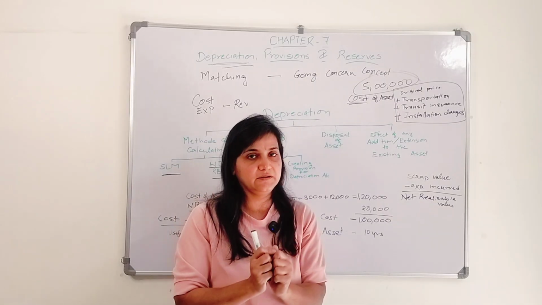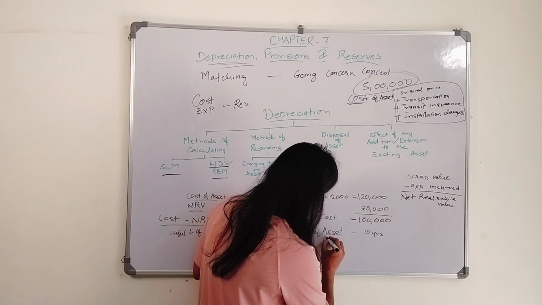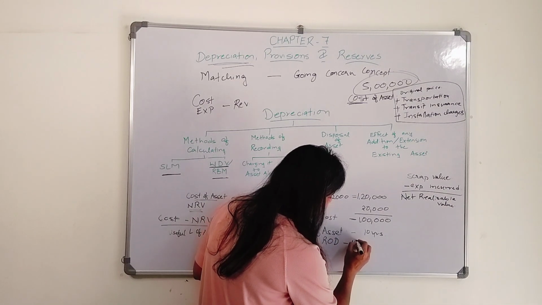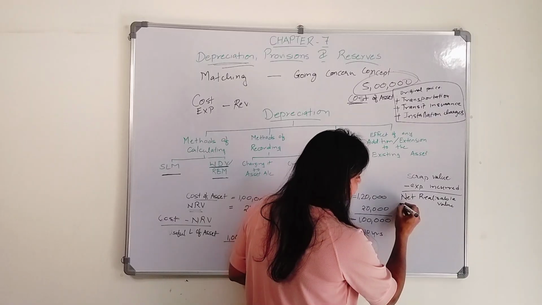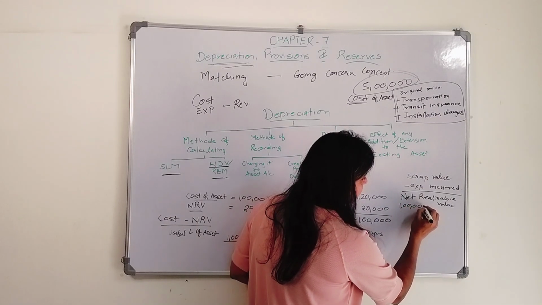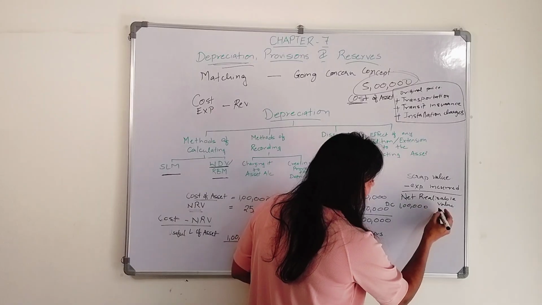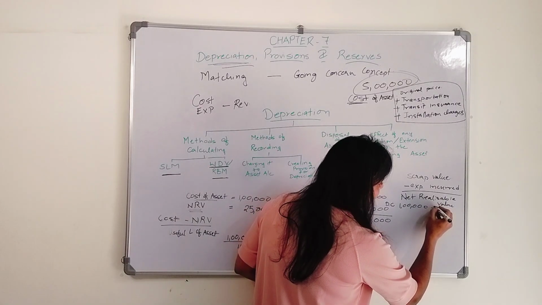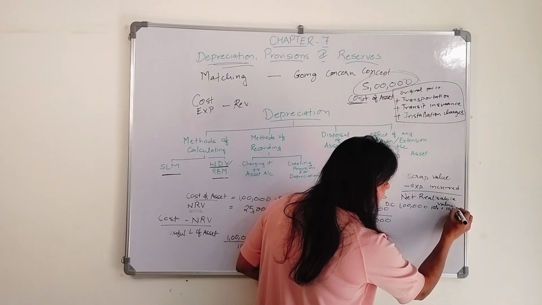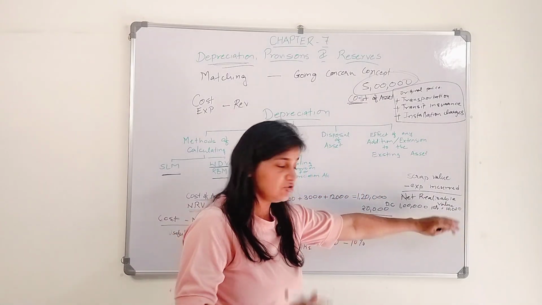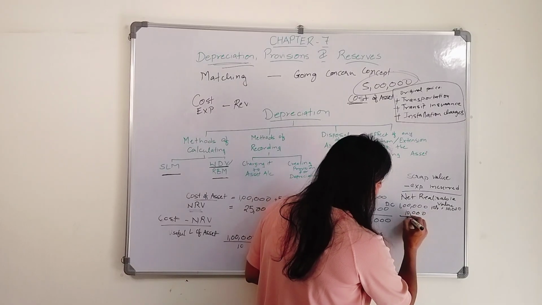So when I say the rate of depreciation is 10%, the first year, this is my depreciable cost, 1 lakh, rate of depreciation is 10%, that means 10,000 will be charged as depreciation.